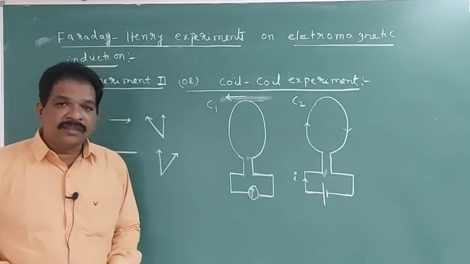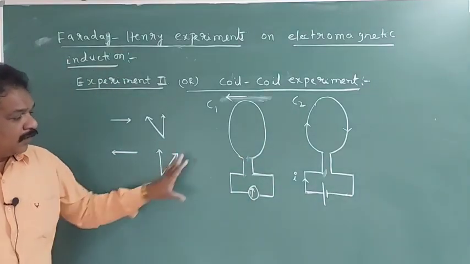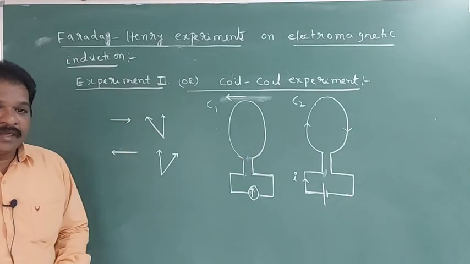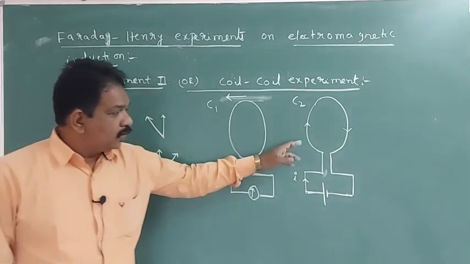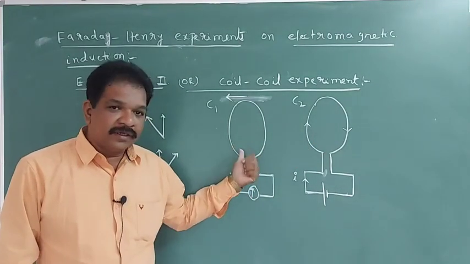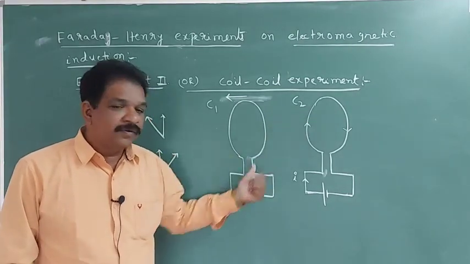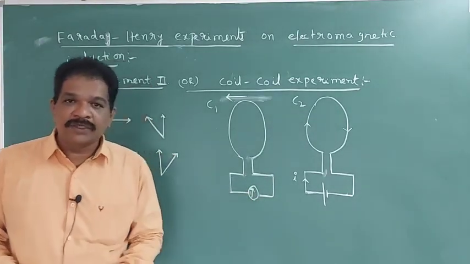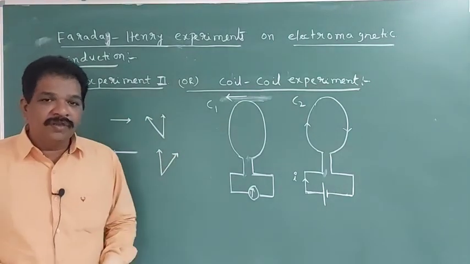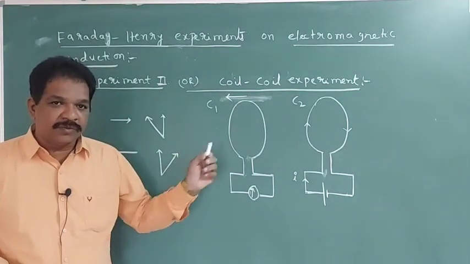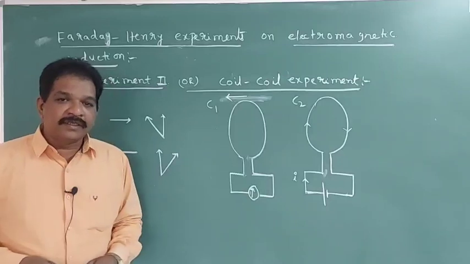Same phenomenon they observed. Now they kept C1 at rest and moved C2 towards it. Deflection is there in one direction. They stopped, deflection becomes 0. Again they move C2 towards C1, and again deflection is there.